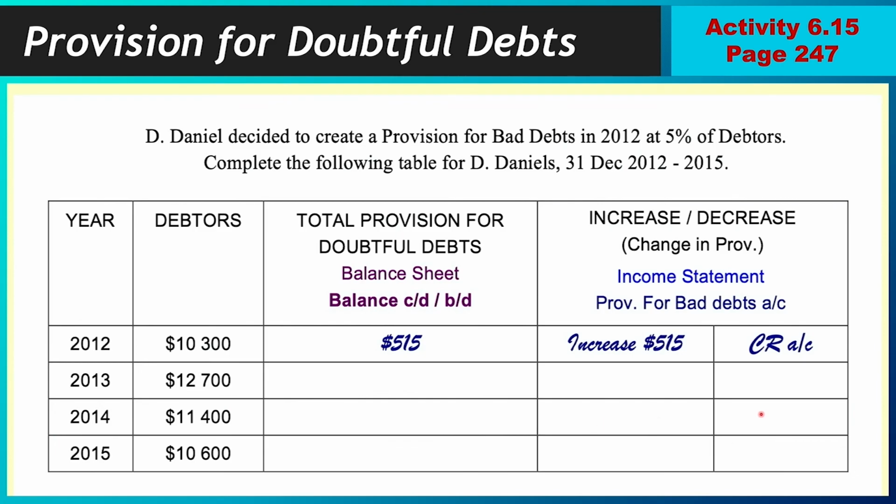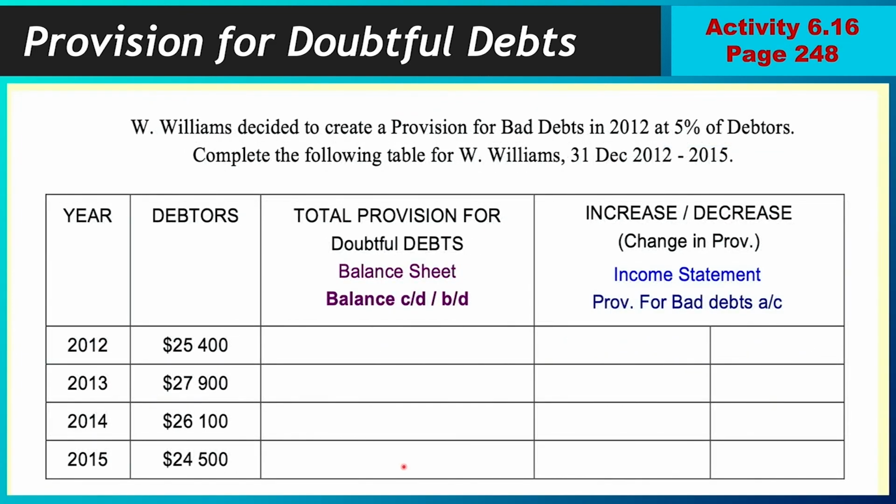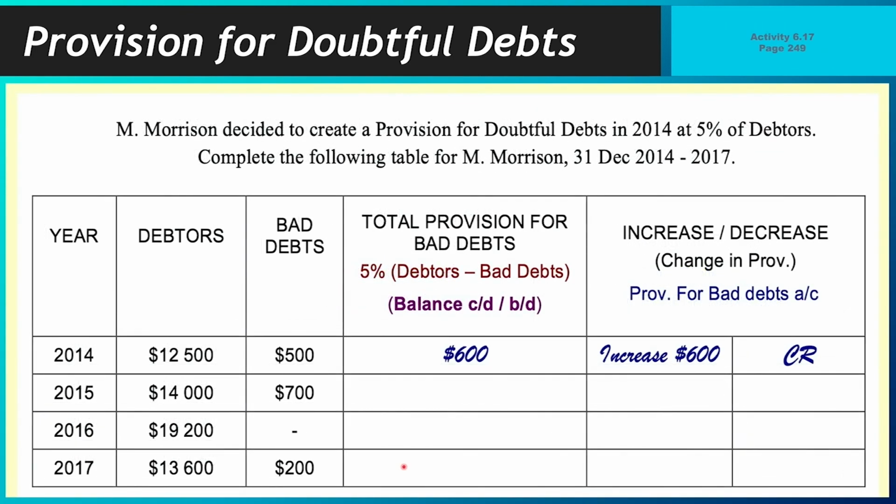Credit. Did it decrease? Debit. Same for 2015. And that is what you're going to be required to do for 6.15, 6.16, and 6.17. Right? And it's just the tables, not the rest of it, okay?